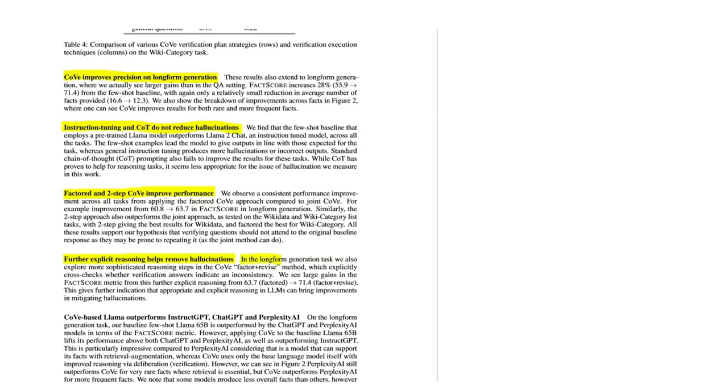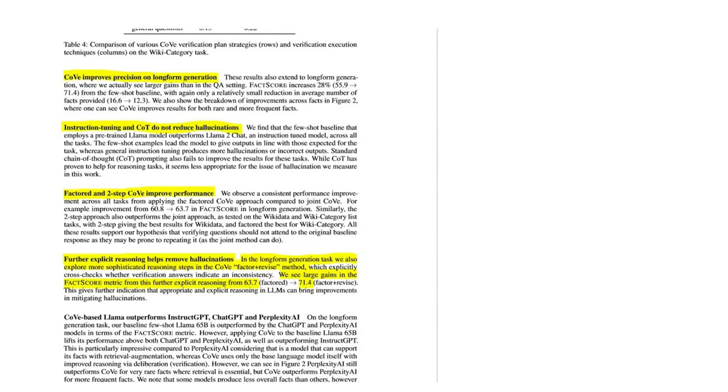And here they say that in the long-form generation task, we also explore more sophisticated reasoning steps in the COVE factor plus revise method. I'm not sure why they don't do that in the other experiments, in the other tasks. Yeah, not sure. Which explicitly cross-checks whether verification answers indicate an inconsistency. And they say that they see large gains in the fact score metric from this further explicit reasoning from 63.7 to 71.4, which is pretty good.